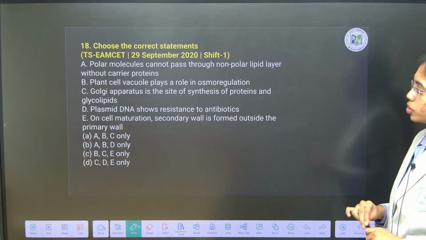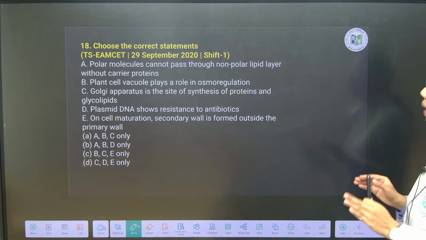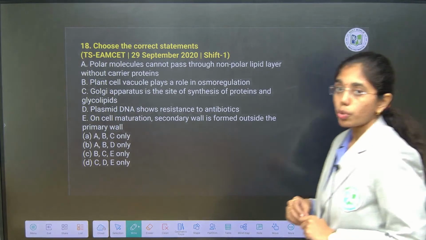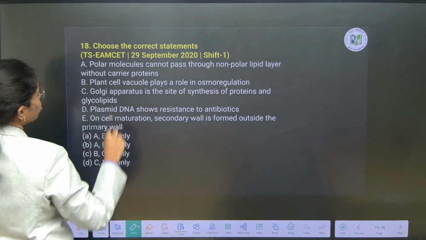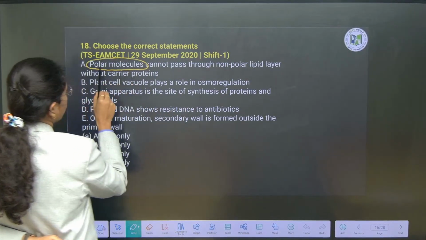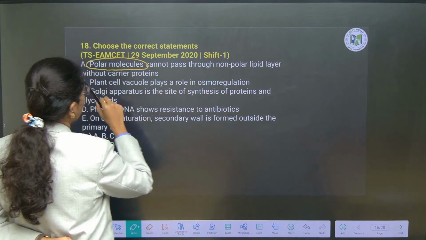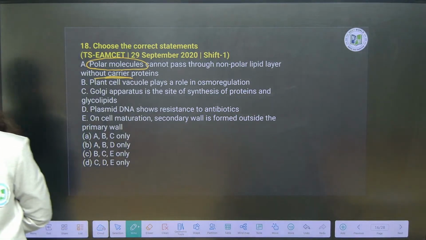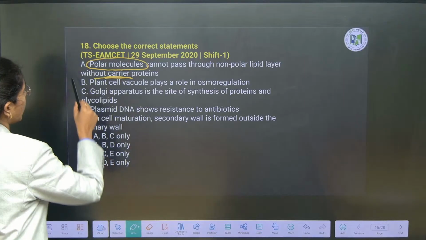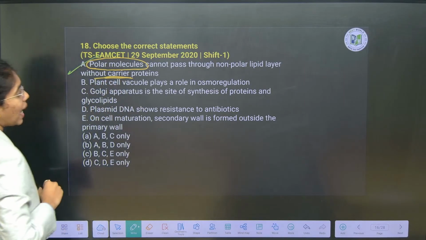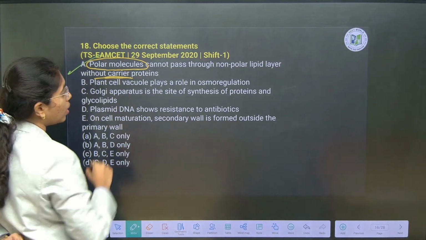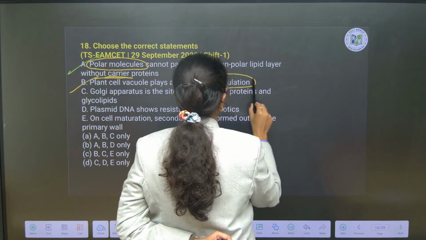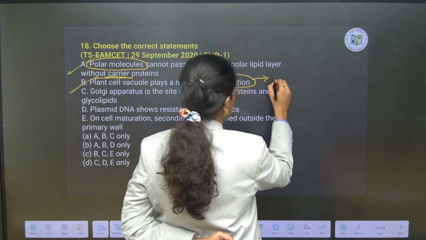Choose the correct statements. Polar molecules cannot pass through non-polar lipid layer without carrier proteins. So, polar molecules cannot pass through non-polar lipid bilayer. True, right? They cannot pass without carrier proteins. Yes, true, because polar molecules are transferred by what? Facilitated diffusion. So, A is true. Next, plant cell vacuole plays role in osmoregulation. True. That is because of what? Tonoplast. This point has been raised twice in your EAPCET exam.